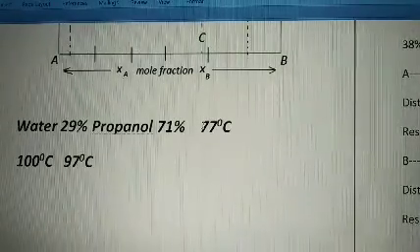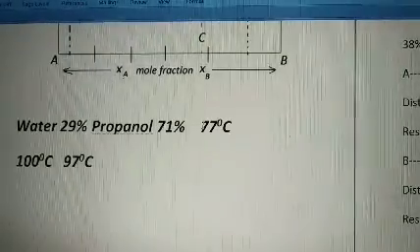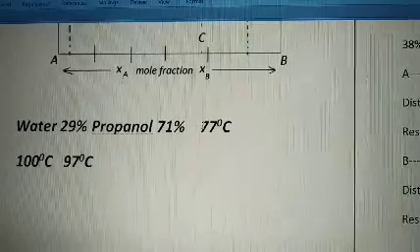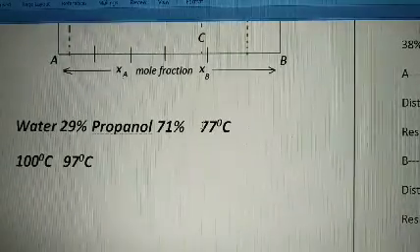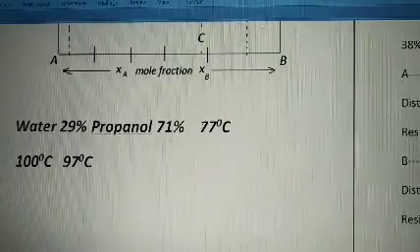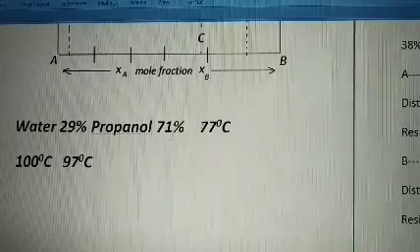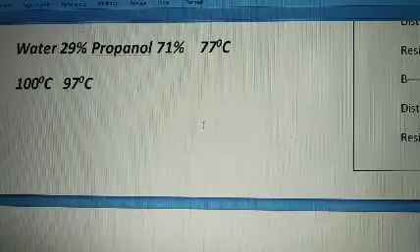Water has 373 Kelvin as the boiling point. The mixture of 95% ethanol and 5% water boils very near to 351 Kelvin, that is the boiling point of ethanol. So that is the minimum boiling liquids.